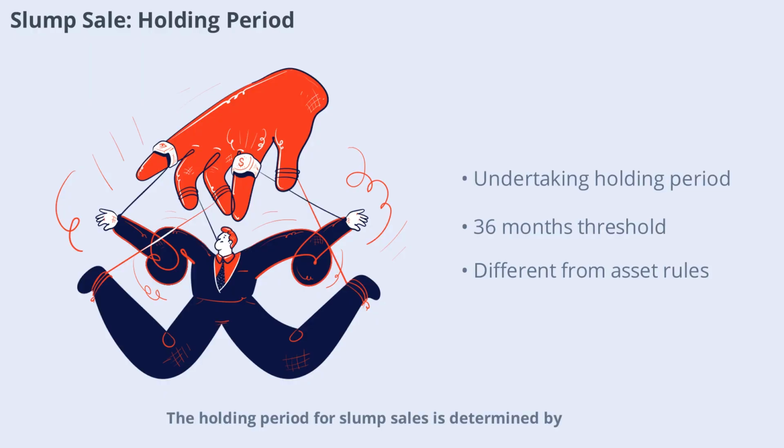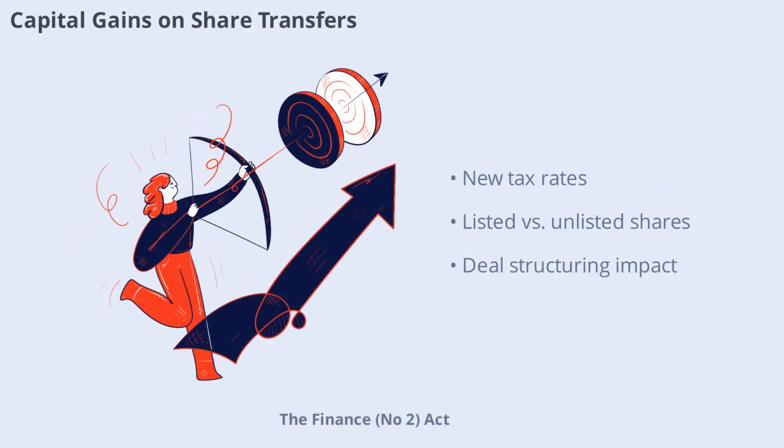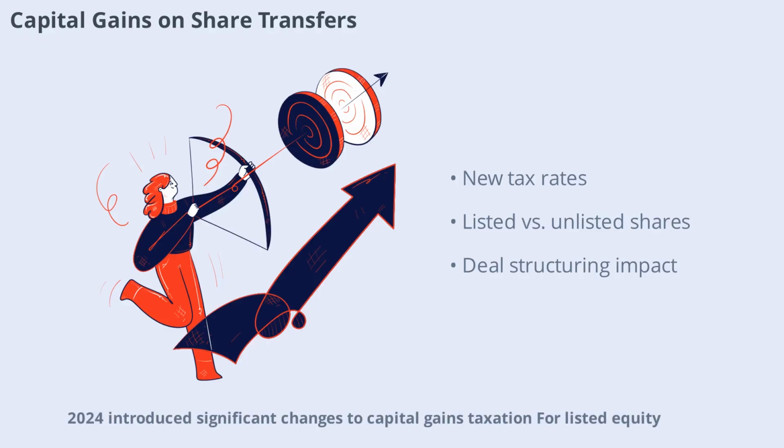Holding period for slump sales is determined by how long the undertaking as a whole was held, not the individual assets. If held for more than 36 months, gains are long-term, otherwise they are short-term. This is distinct from the holding period rules for shares and other assets, which were updated by the Finance (No. 2) Act, 2024. Finance (No. 2) Act, 2024 introduced significant changes to capital gains taxation.